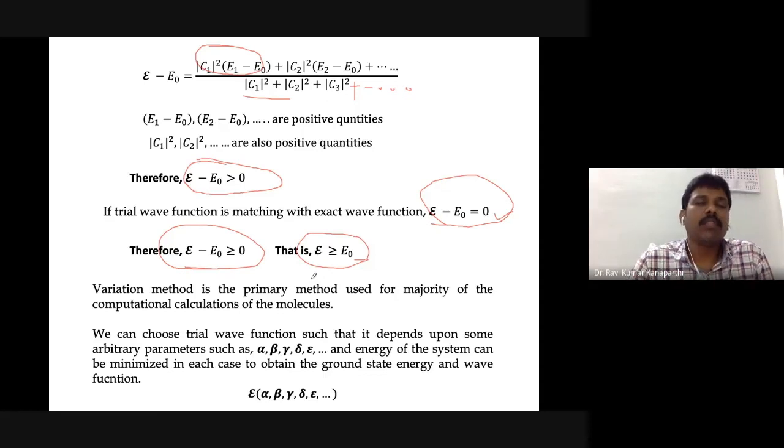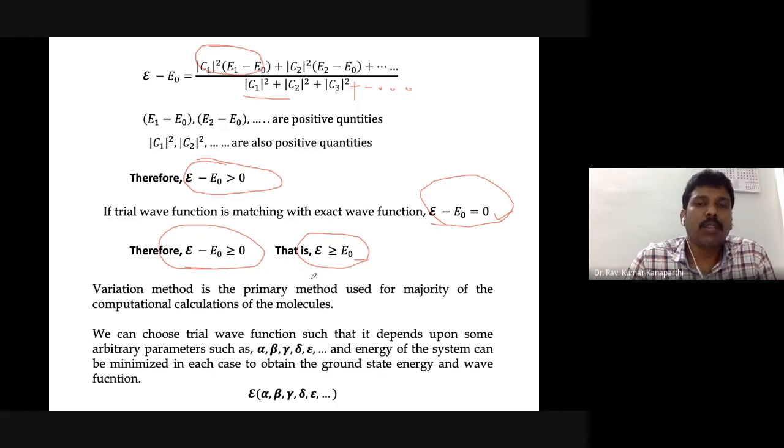Then with regard to all the arbitrary parameters, we can evaluate the energy of the system. Now you can look at the script energy values collected and compare them with the exact ground state energy of the system.